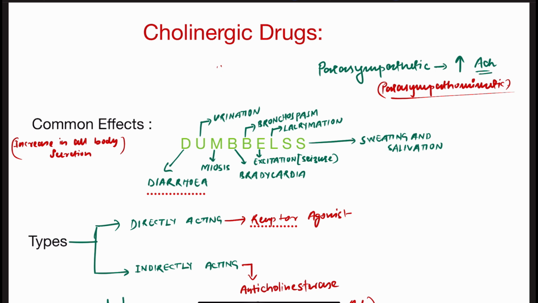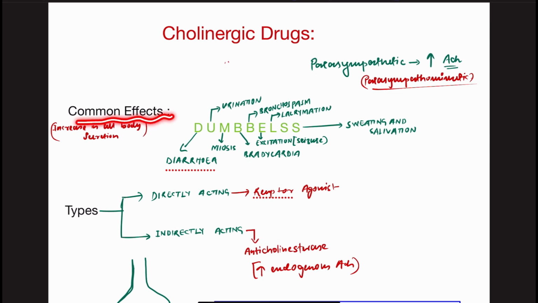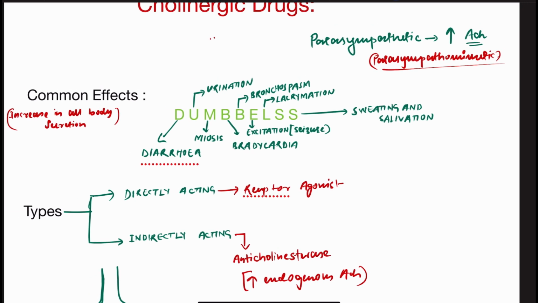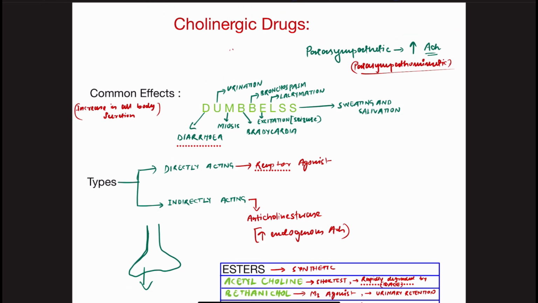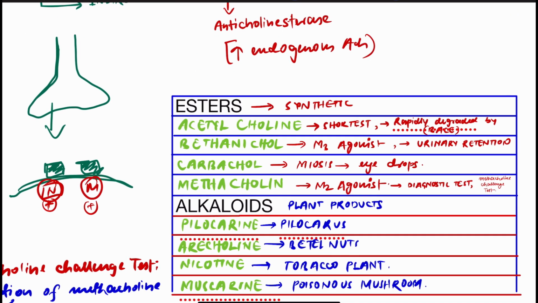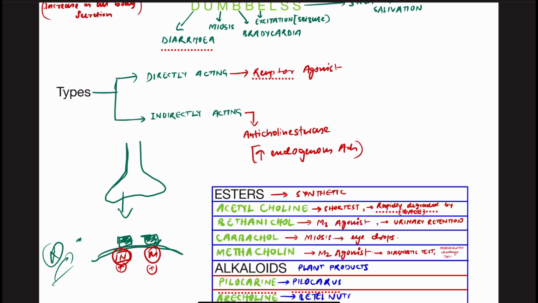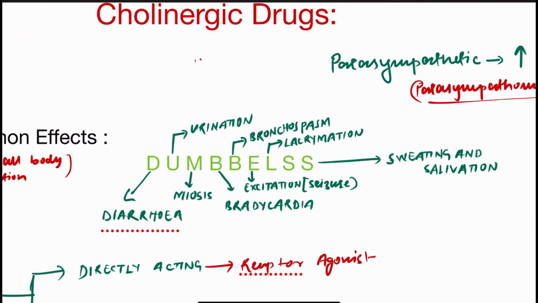So today we are going to discuss the cholinergic drugs. In this video we are going to cover the common effect of the cholinergic drugs, the nervous system that is involved in the cholinergic drugs, the types of the cholinergic drug, that is the direct acting and the indirect acting. And on the basis of the synthesis there are synthetic esters and the plant product is the alkaloid. So let's start the video.